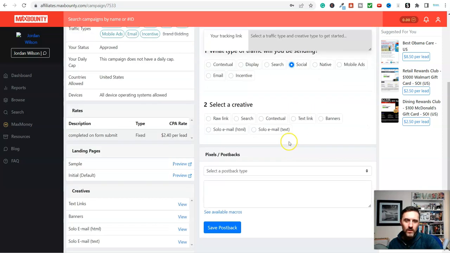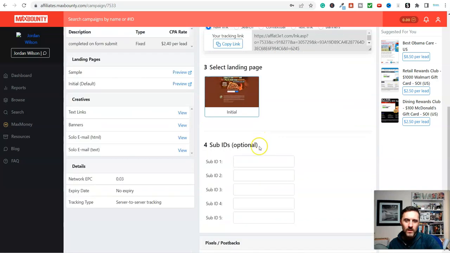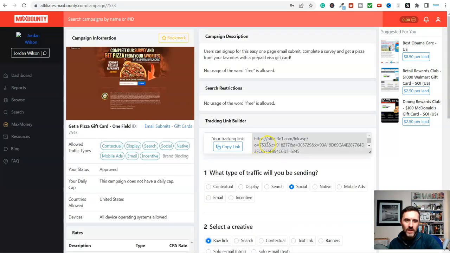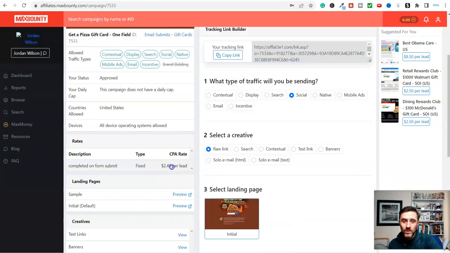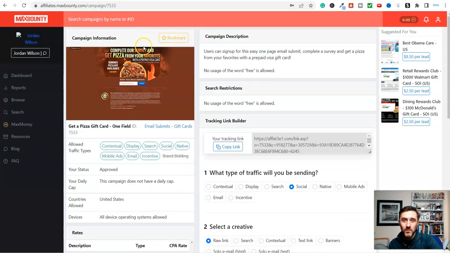And then we're going to come down and we'll just leave this on. Let's go to our link. And we'll scroll down here. In fact, let me just go up here. So you see this here, look, copy your tracking link. So this now is my tracking link, which basically means anyone I get to click on this link, I can earn down here $2.40 per lead. And as we saw earlier with the numbers, which people are searching for, whether it's on Google or whether it's on YouTube, there's a hell of a lot of people who are actively seeking out free gift cards, okay?